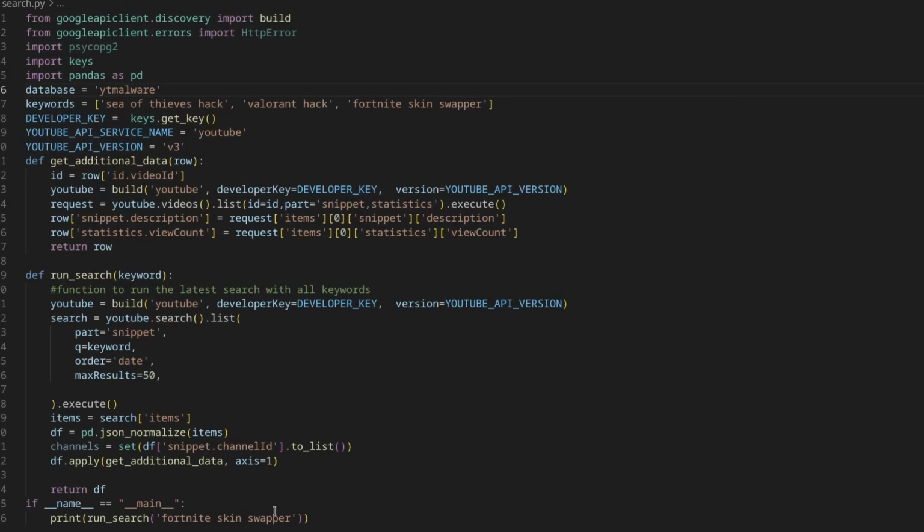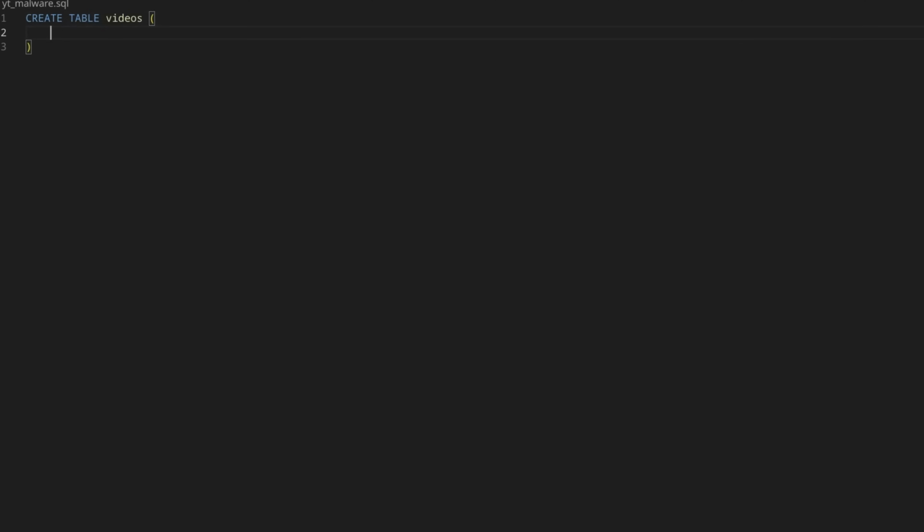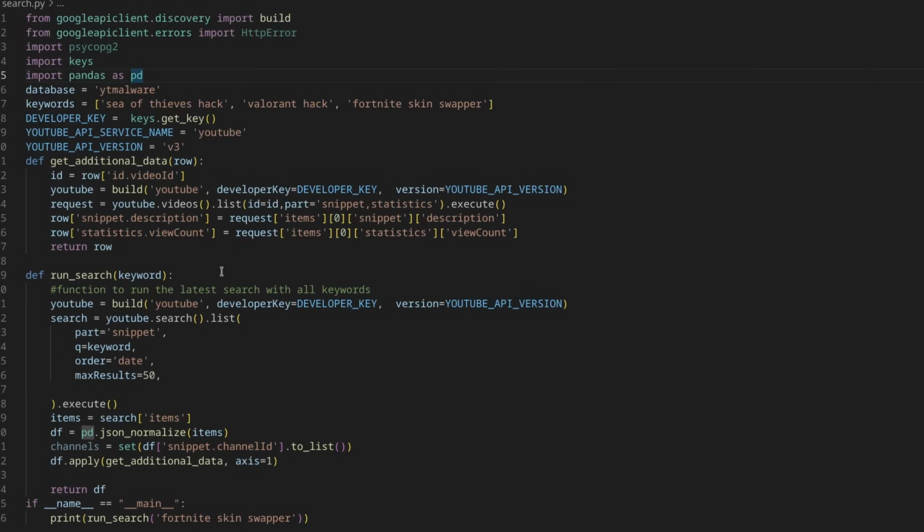And then we got to think about our schema. So what do we actually want to store? The way I usually like to think about this is I will just make a .sql file. So we're going to call this ytmalware.sql. We got to think, what are we storing? Create table. So what do we want? A video ID. I'm just going to call that a text field. You could also make that one a varchar or even a char because it's always the same length. Channel text. Description text. View count int. Upload date, timestamp with time zone. And I always like to go back and look over the data and just make sure I'm not missing something that we're going to want.